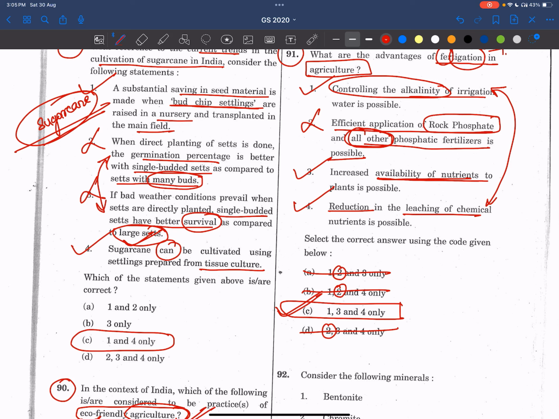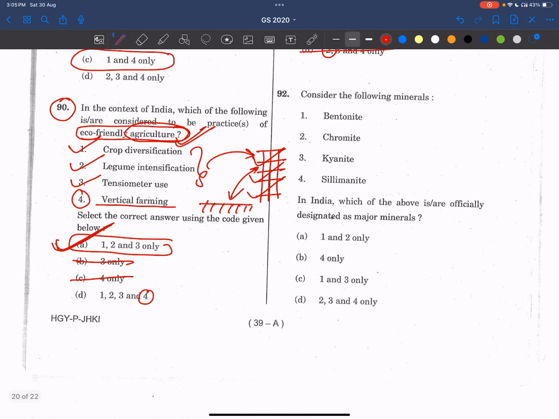See, friends, we have seen many questions regarding agriculture. Let's read about everything about agriculture, especially the eco-friendly practices, like fertigation, drip irrigation, whichever is there, right? All these things we have to read, friends. Now coming to the 92nd question.